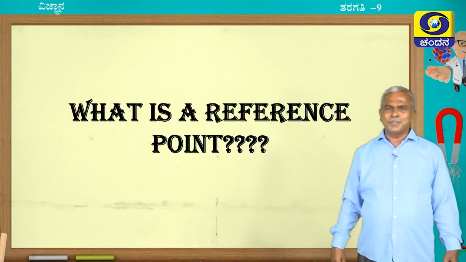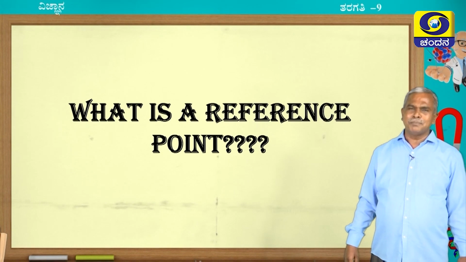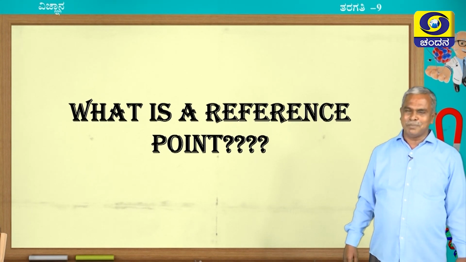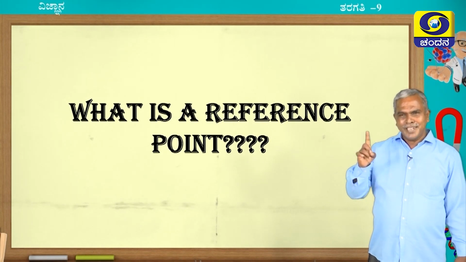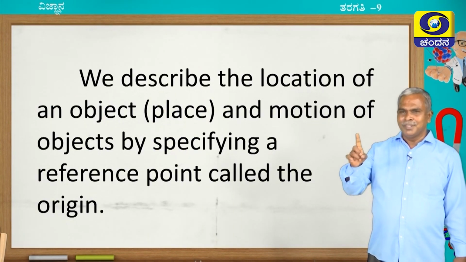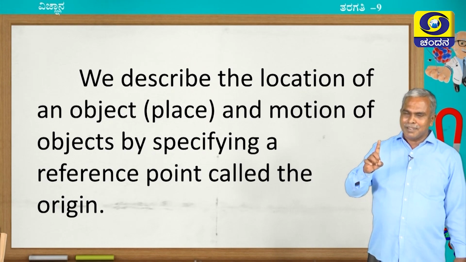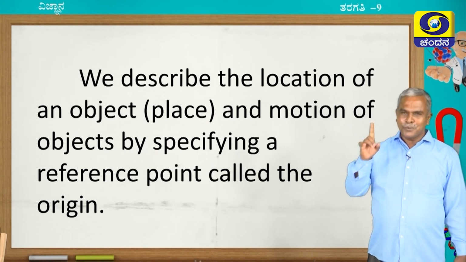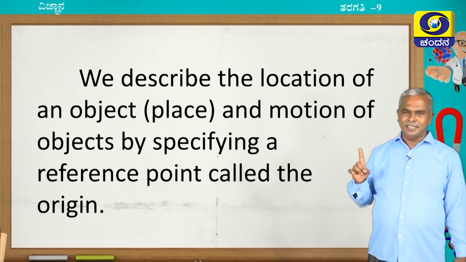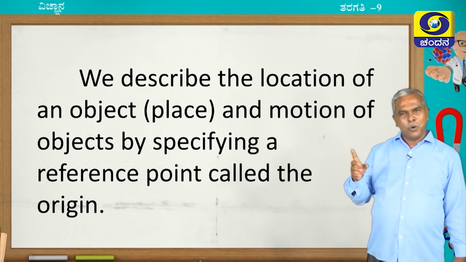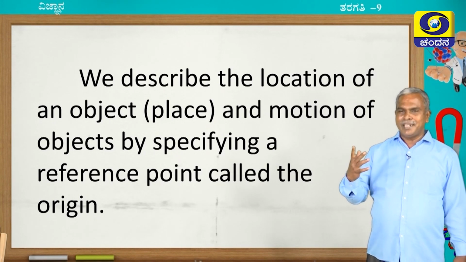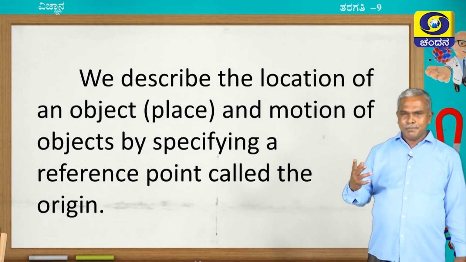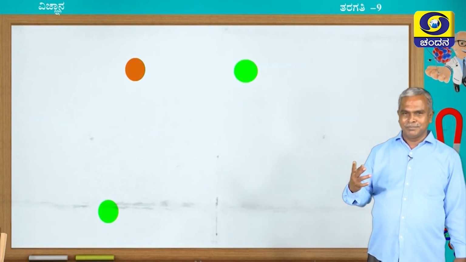Next, let us move on to another important concept called the reference point. If you want to locate the position of any object, or if you want to know the motion of any object, we keep a reference point, which may also be called the origin. To understand this point of reference, let me take a good example.